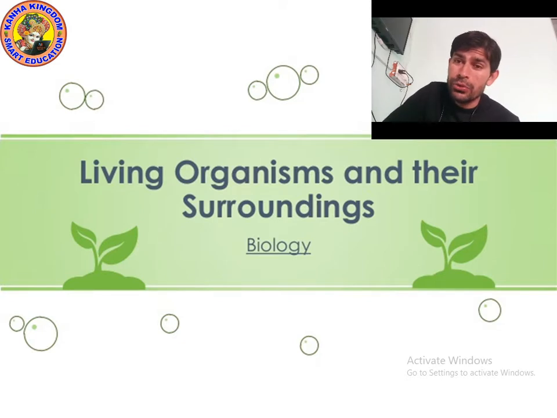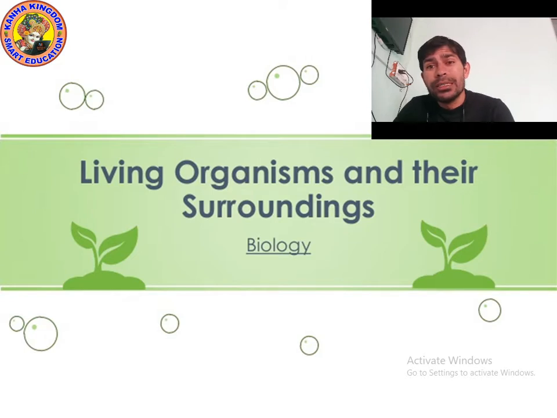Okay, so kids, you know that there are many kinds of organisms that live. What is our body made up of? Our body is made up of cells. The size and shape of the cells are different, and actually they are so small. Cell is the smallest unit of life.